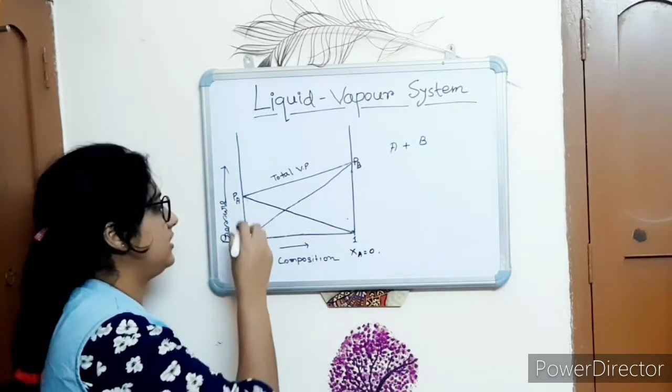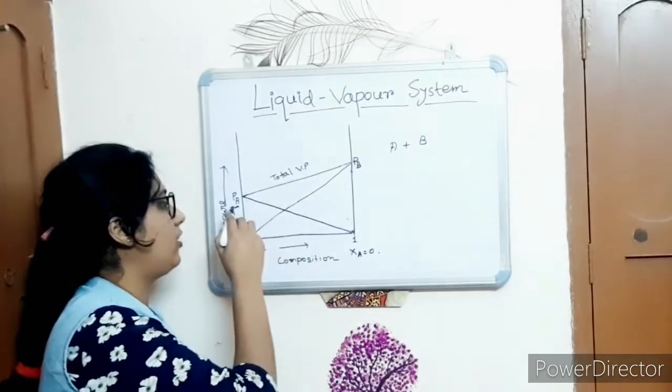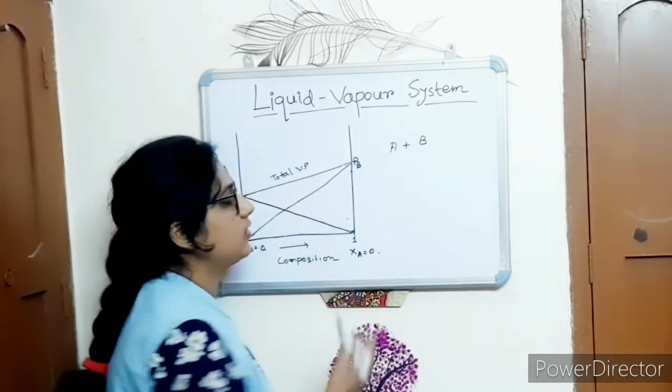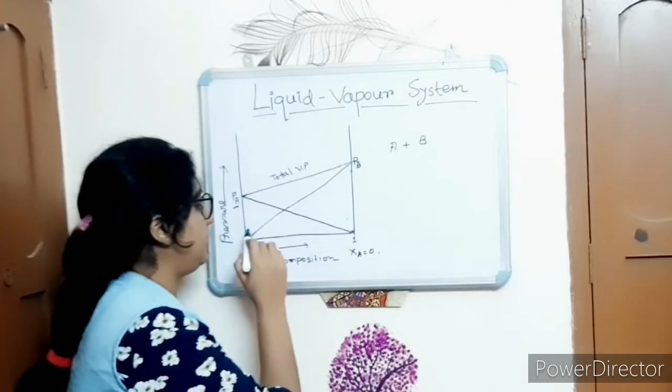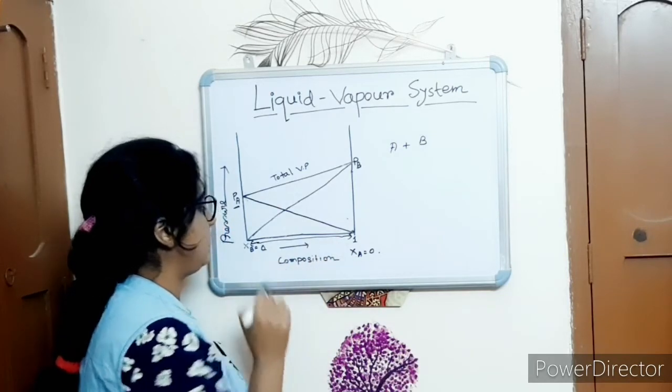Here is the vapor pressure of A in the pure state, and here the vapor pressure of B in the pure state. Now this region is the mixing region.